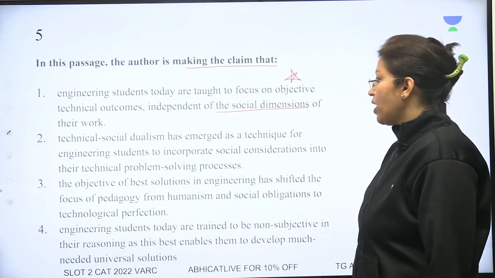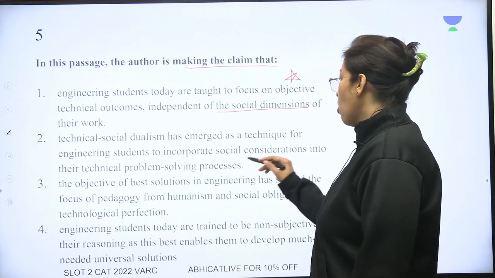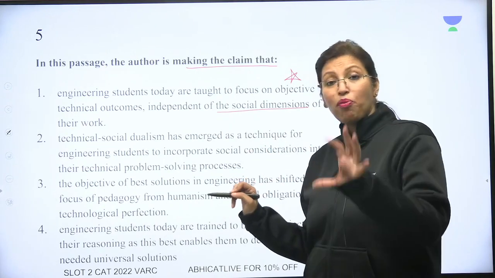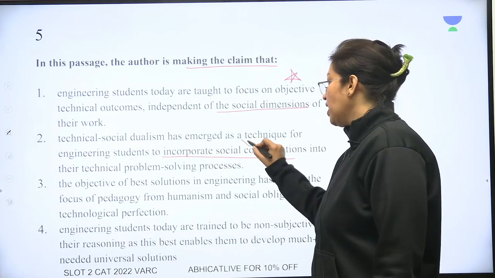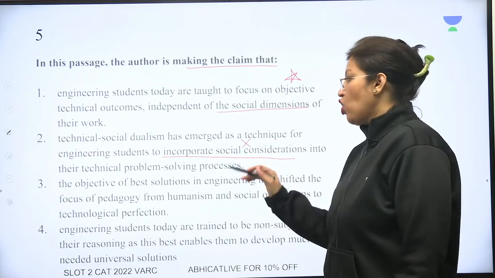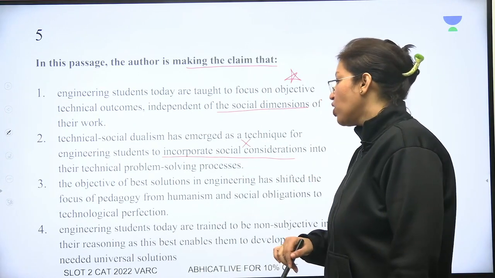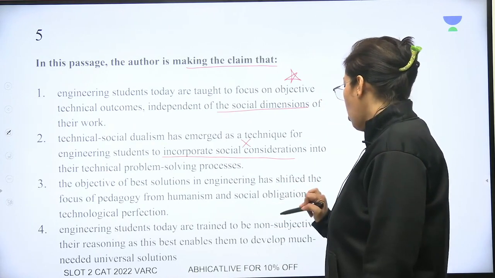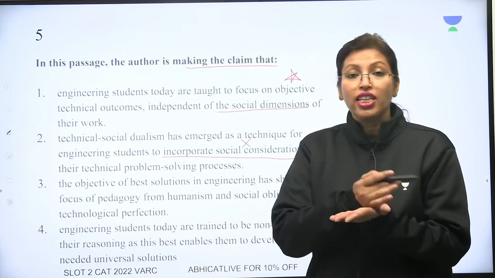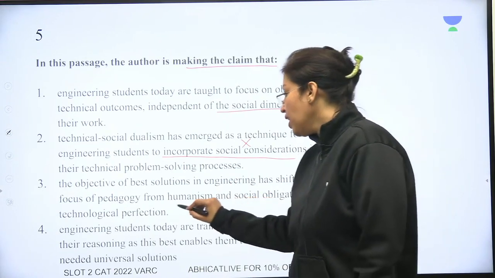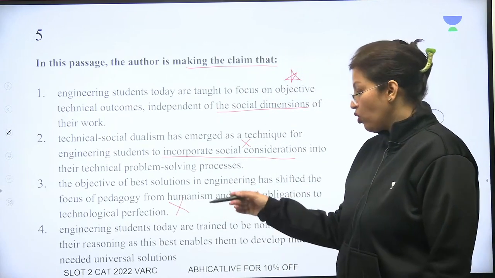Technical social dualism has emerged as a technique for engineering students to incorporate social considerations. Well, the passage has said that they do not incorporate. So this is factually incorrect, cannot be my answer. The objective of best solutions in engineering has shifted the focus of pedagogy from humanism and social obligations to technological perfection. Well, the passage does not say that there is a shift that has happened and therefore C cannot be the correct answer. Look at D or look at 4.